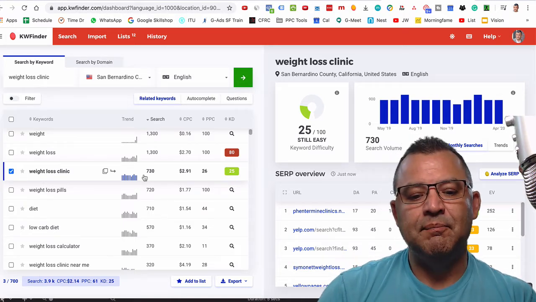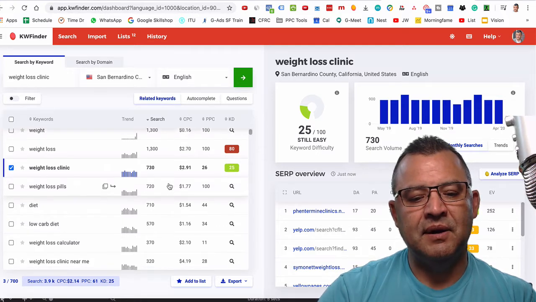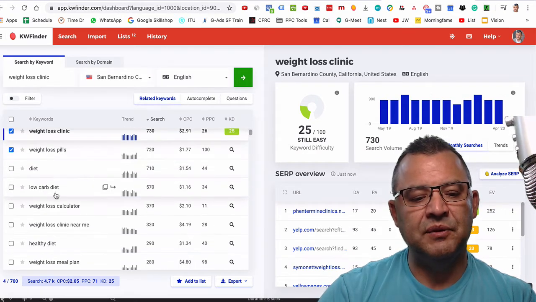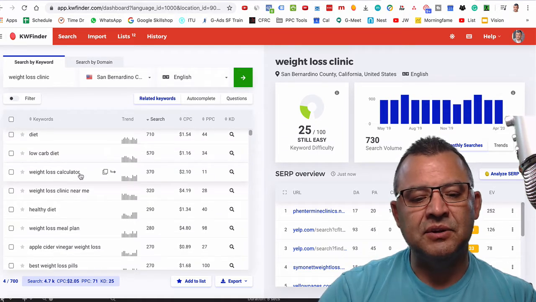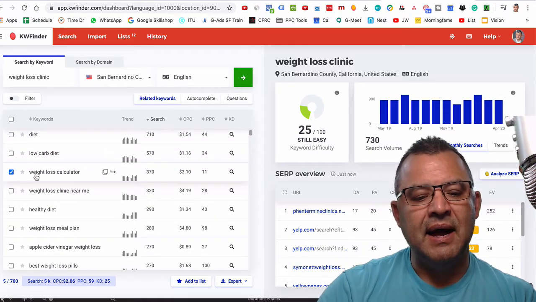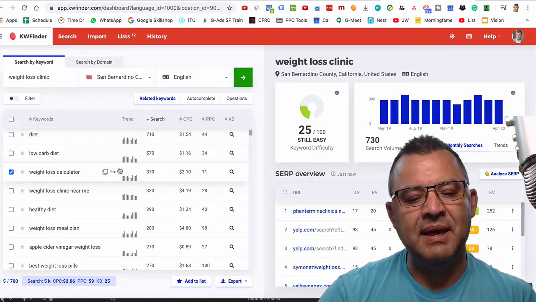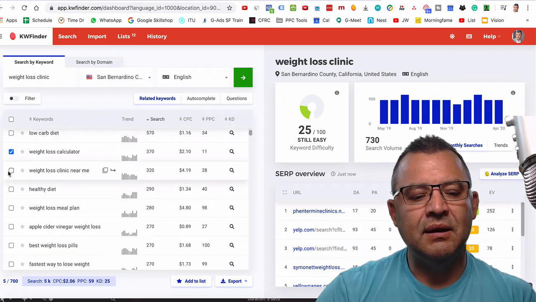That's pretty darn good. It is a relatively good price, so we're going to go for pills as well. Let's get after that traffic there as well. This is a very short tail keyword. We're going to get a lot better results, and even weight loss calculator. I would even put a weight loss calculator on my client's website, which I'm probably going to recommend, and we let people start their journey there. Weight loss clinic near me, money.